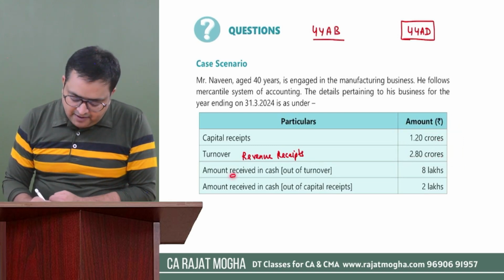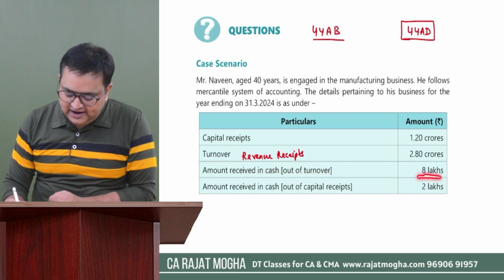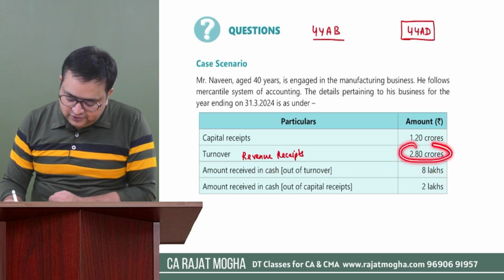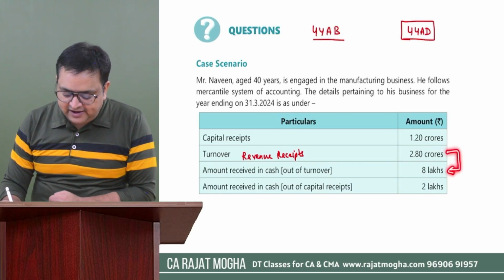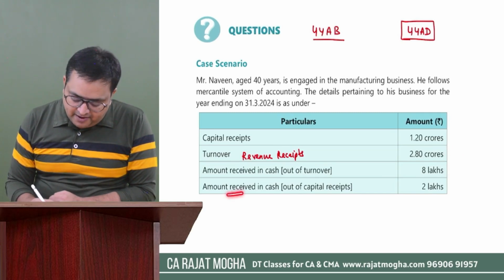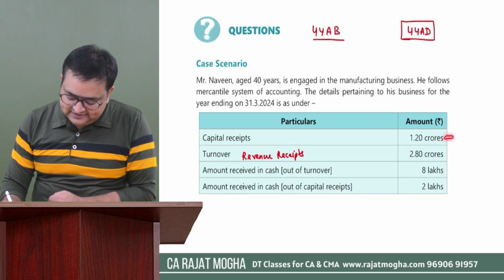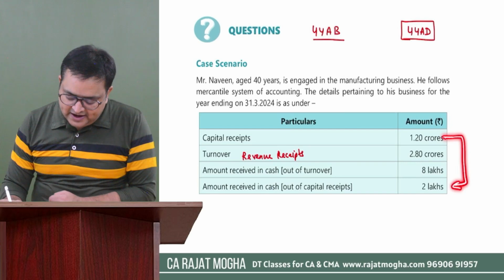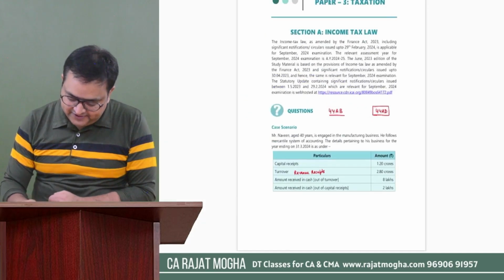Amount received in cash out of turnover is 8 lakh. So out of this turnover of 2.8 crore, we have 8 lakh as the cash turnover. Amount received in cash out of capital receipts: out of these capital receipts, 2 lakh is cash receipts. Okay, fair enough.